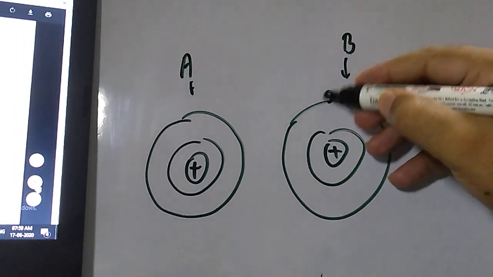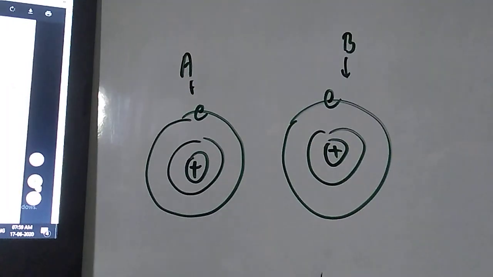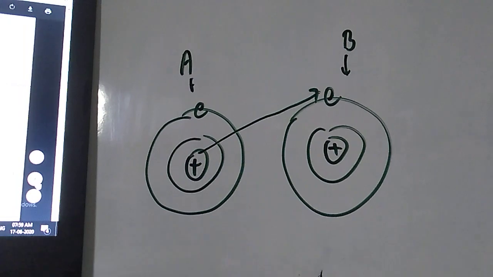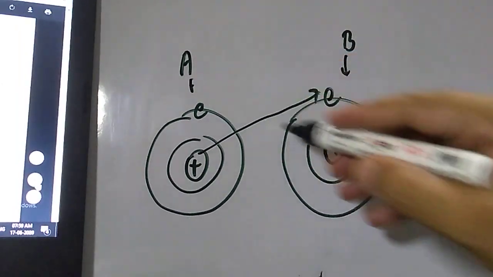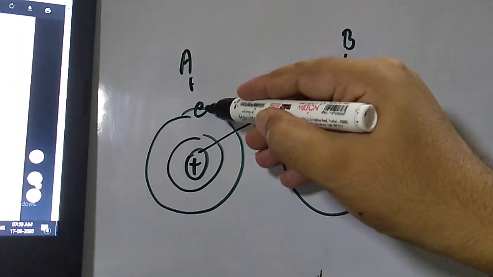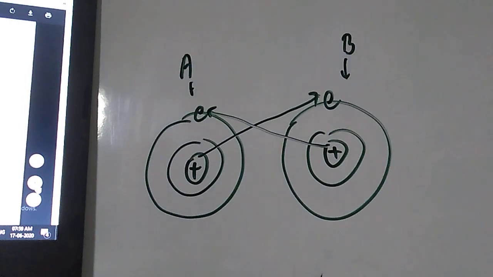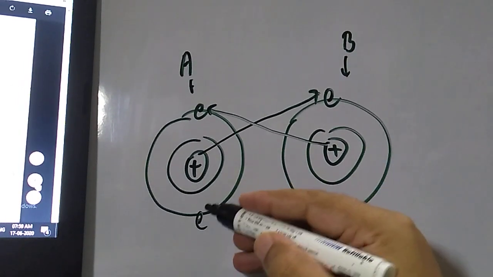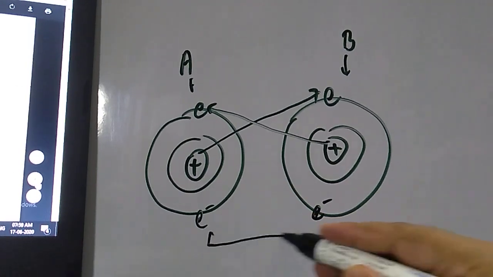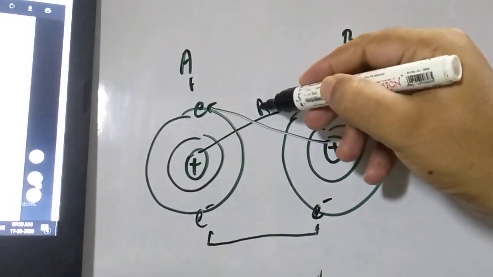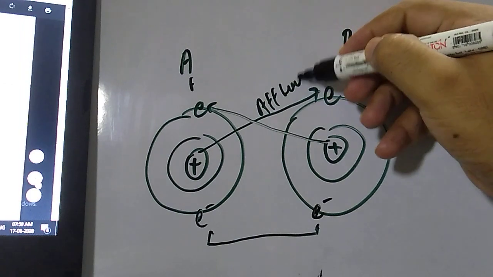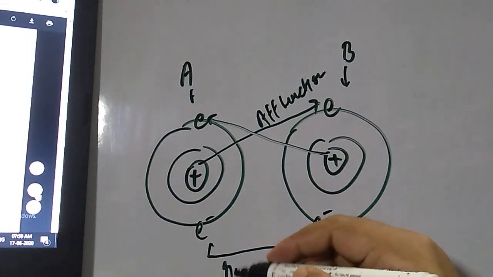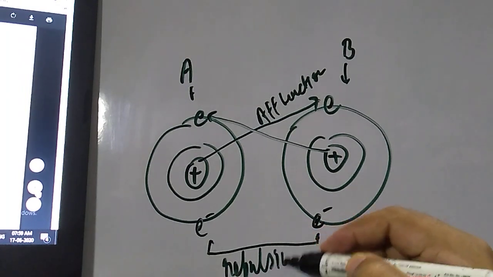So electron here I am mentioning, student. This center will attract this electron, and this center will attract this electron. So attraction is there. But these electrons have similar charge, so there is repulsion.